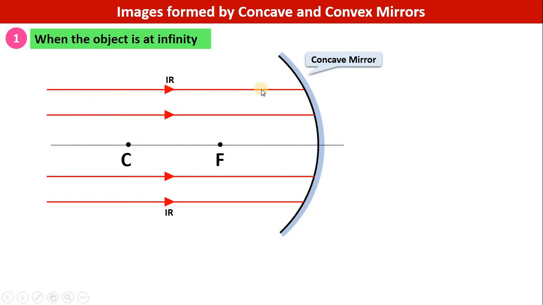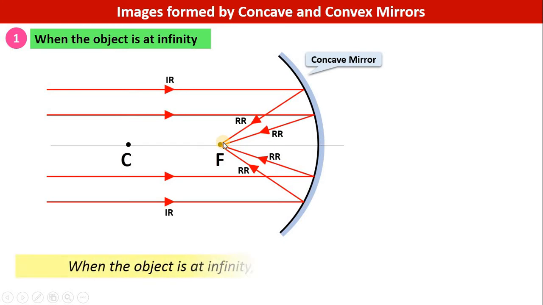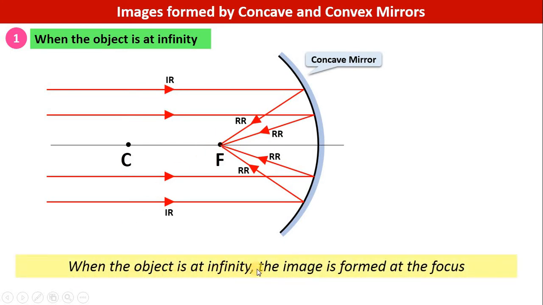Then as these light rays strike the mirror, according to the rules of ray tracing, rule number 1 says whenever any light ray which is parallel to the principal axis falls on the mirror, it will pass through the focus after the reflection. So all these light rays will reflect from the mirror and they will intersect at the focus. So these reflected rays meet at the point F, and the point of intersection of reflected rays is known as image. Therefore, the image will be formed at the focus. So the concept is when the object is at infinity, the image is formed at the focus.